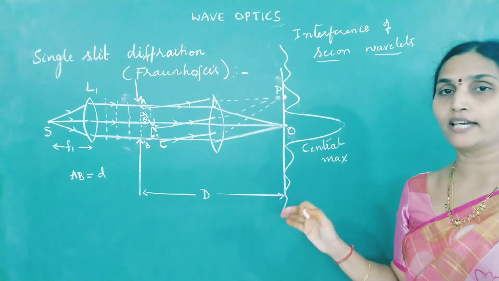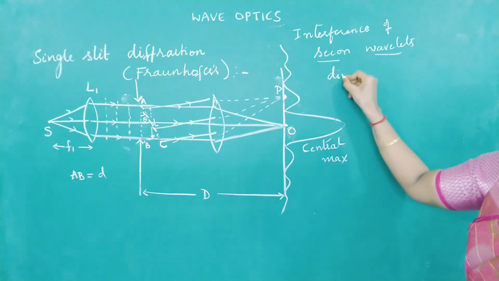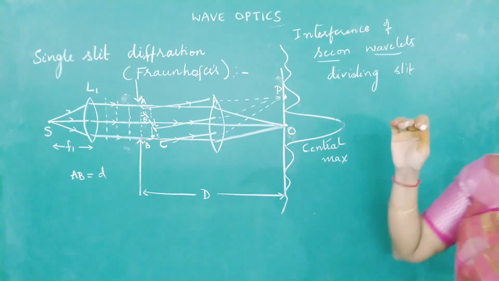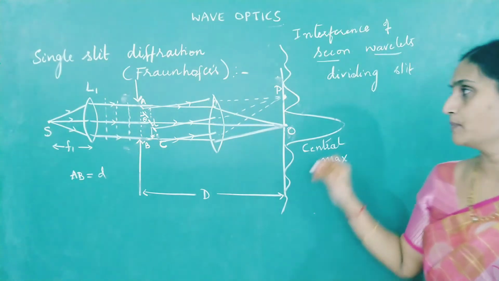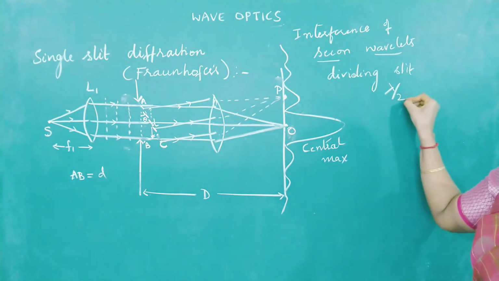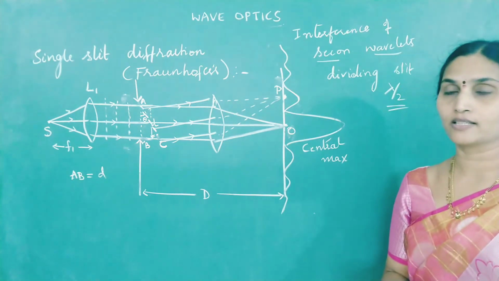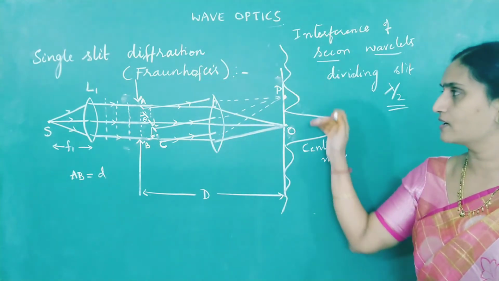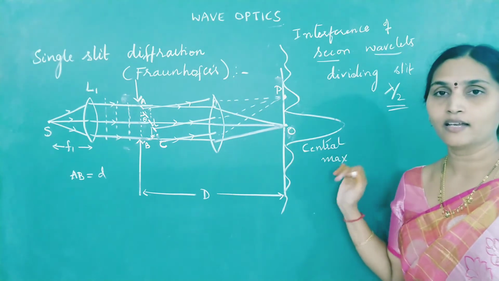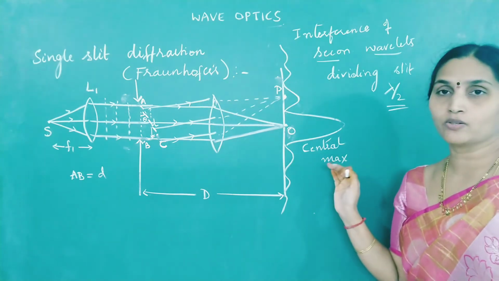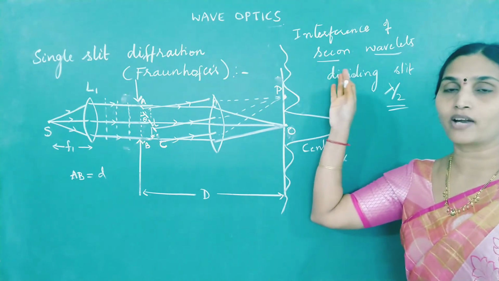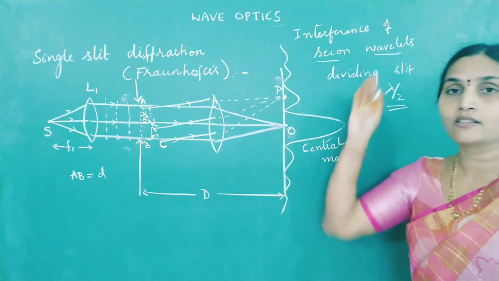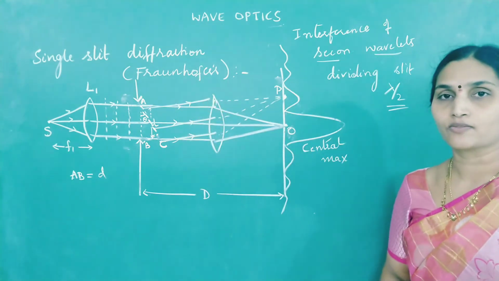And Fresnel could properly explain it by dividing the slit into half period zones. That means in a path of lambda by 2, the half period is half of a wavelength. By dividing the slit into half period zones, he could explain why we observe these alternate dark and bright regions. Let us look into it. But remember this statement: how is diffraction explained by Fresnel? It is because of the interference of the secondary wavelets emerging from various parts of the slit.